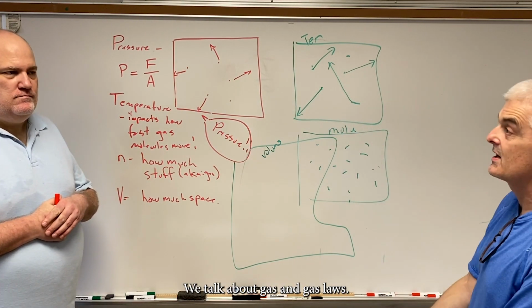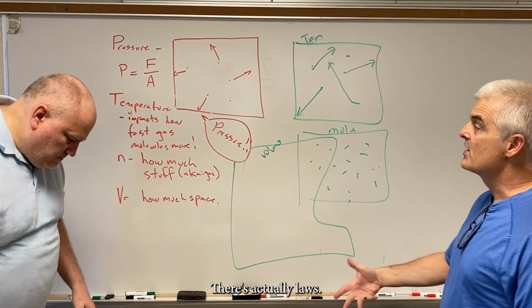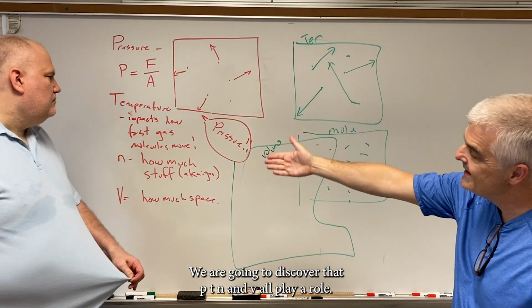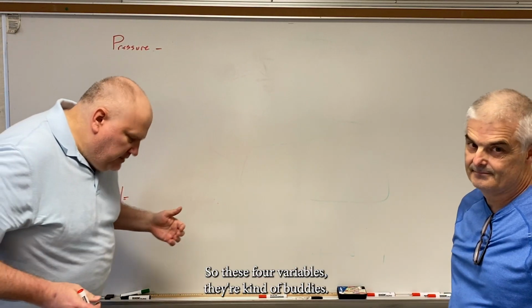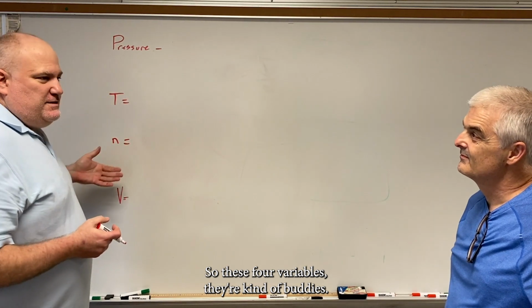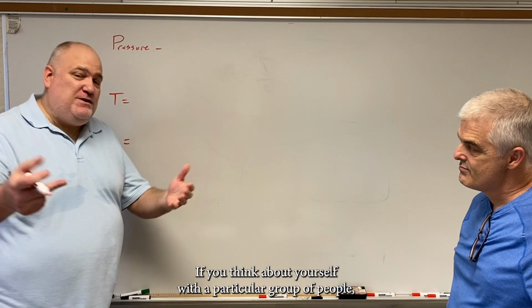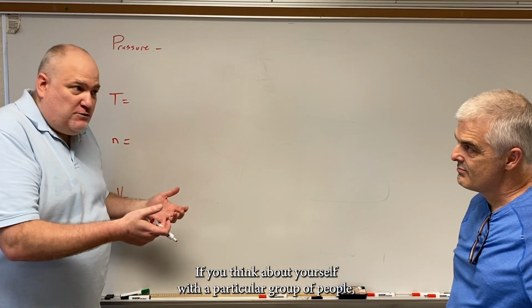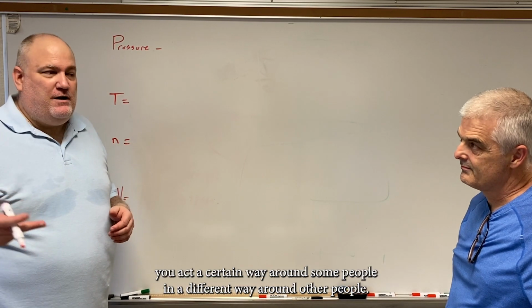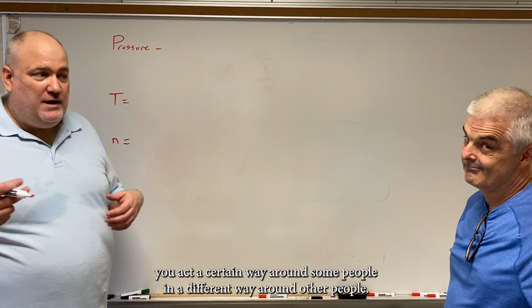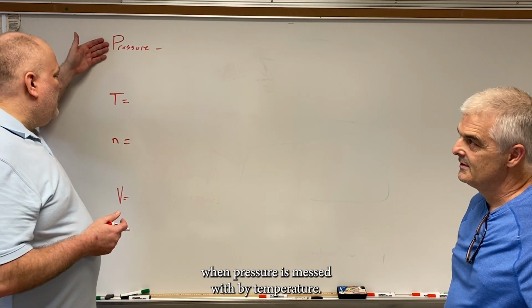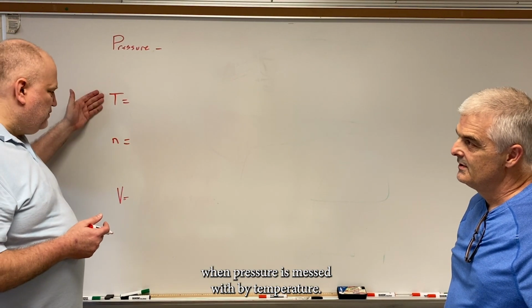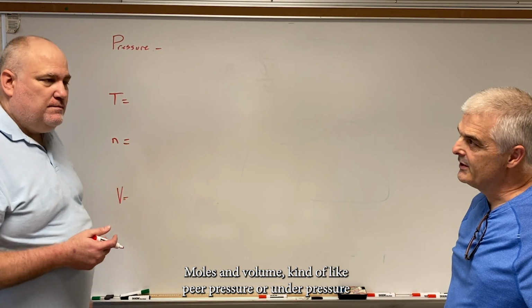So we talk about gas and gas laws. We're going to discover that P, T, n, and V all play a role. These 4 variables are kind of buddies. They all mess with each other all the time. If you think about yourself with a particular group of people, you act a certain way around some people and a different way around other people. So we want to see what happens when pressure is messed with by temperature, moles, and volume. Isn't that kind of like peer pressure?